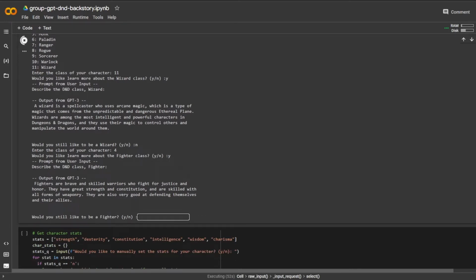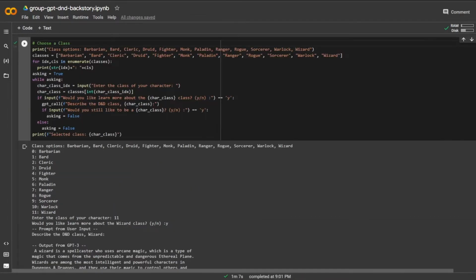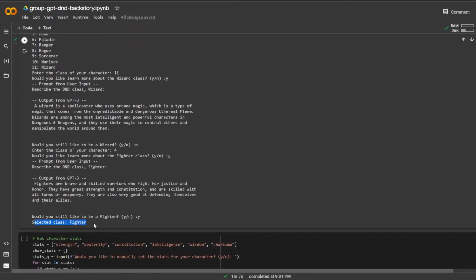So down here, the prompt from GPT is fighters are brave and skilled warriors who fight for justice and honor. They have great strength and constitution and are skilled with all forms of weaponry. They're also very good at defending themselves and their allies. Okay, that sounds kind of cool. I'm going to go ahead and choose that. So selected class, fighter, sweet.